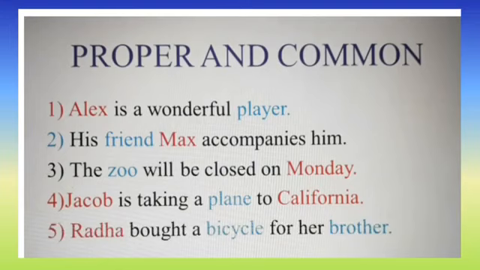Fifth one, Radha bought a bicycle for her brother. Radha is the name of a person, so that is a proper noun. Bicycle and brother are common nouns. Here Alex, Max, Monday, Jacob, California, Radha are all proper nouns because of the specific name given to that person and place. So we capitalize the first letter in all proper nouns. Player, friend, zoo, plane, bicycle and brother are common nouns.